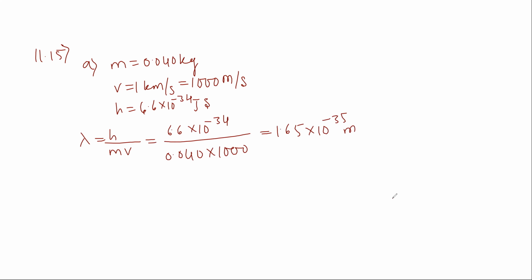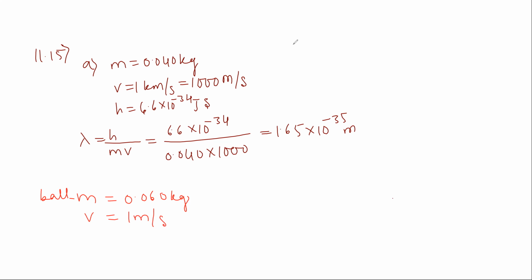Next, what mass of ball is given? Mass of ball is equal to 0.060 kg. Speed of ball v we take as 1 meter per second.